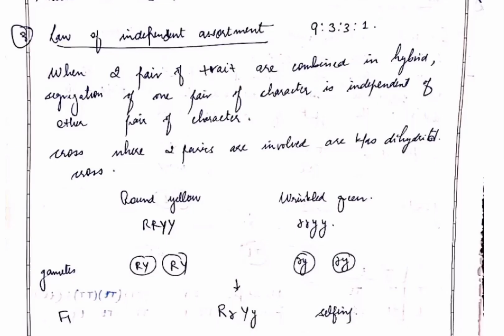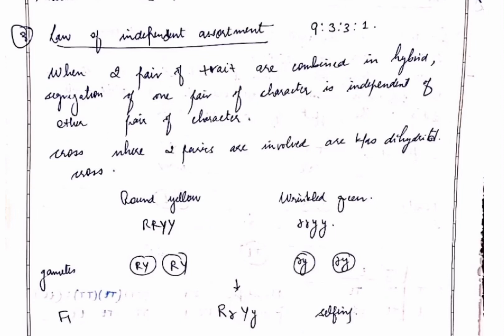The next law of Mendel's inheritance is law of independent assortment. It states that when two pairs of traits are combined in a hybrid, the segregation of one pair of characters is independent of the other pair of characters. That means they are not dependent on each other. And the cross where two pairs are involved is called a dihybrid cross.